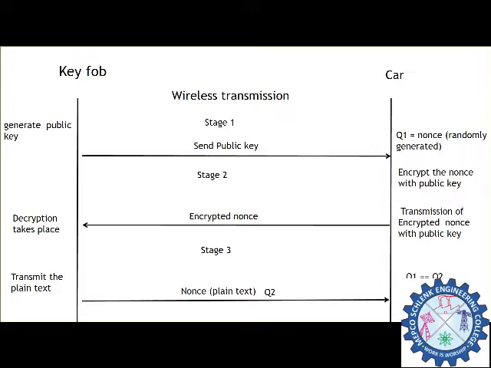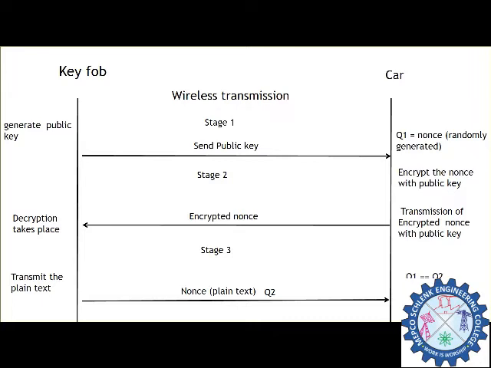This is the workflow of our proposed system. At first, the public key is generated and transmitted to the car with the help of the transceiver. Once the car receives the public key, it generates a random nonce, encrypts it with the public key, and transmits it to the key fob. On the key fob side, the encrypted nonce is decrypted with the private key generated by the key fob, and the key fob transmits the plain text to the car.